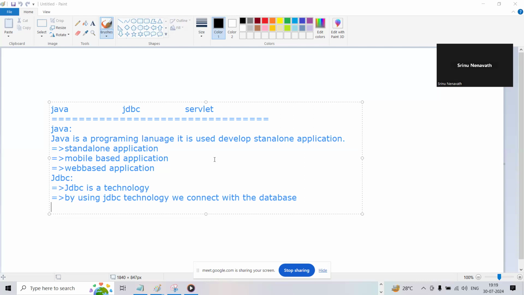Java is the fundamental. It provides the fundamentals for advanced technologies.